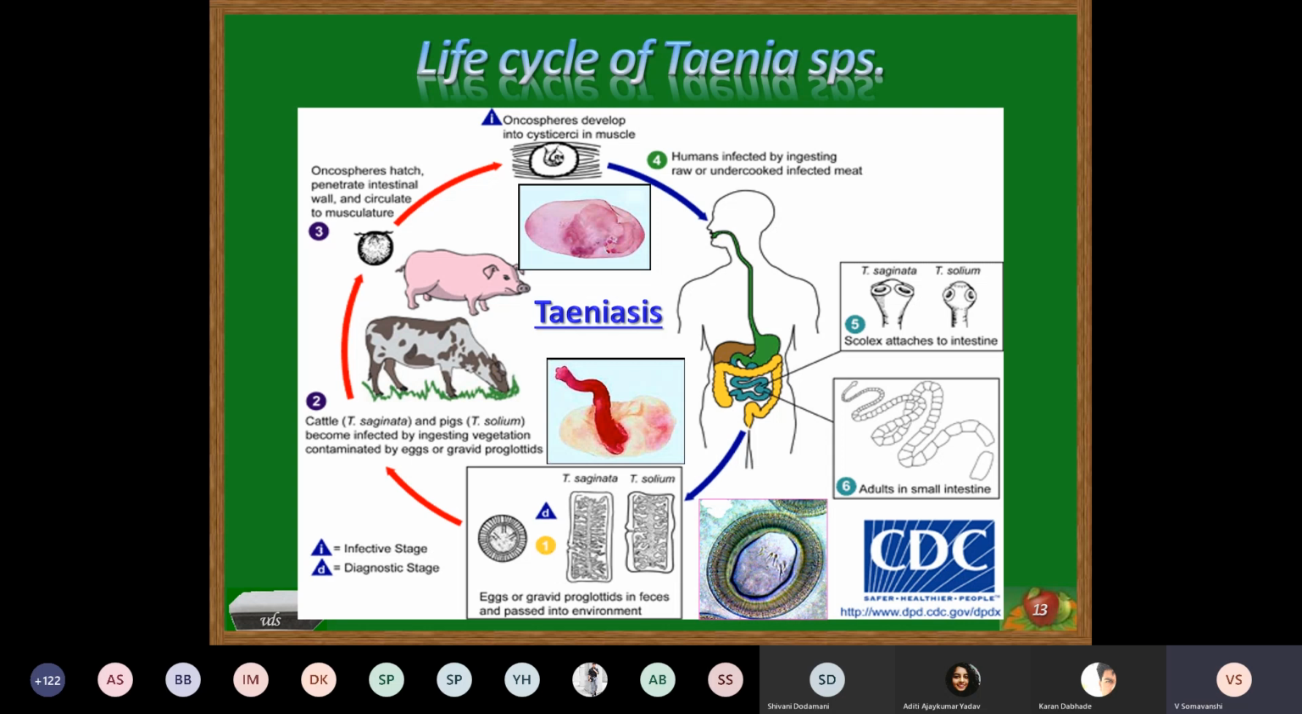With the help of suckers, it attaches to the intestinal wall and the body undergoes strobilation. After strobilation, there is sexual maturation of the segments. Eggs are produced in the uterus and they are liberated in the intestinal fluid. And the life cycle continues.